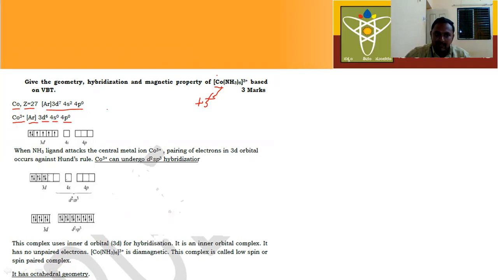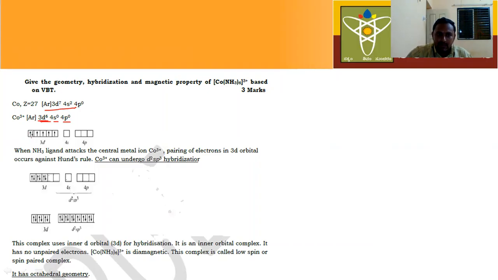Why? Because +3 indicates that 3 electrons are less in the metal. So you remove 2 electrons from the 4s orbital first, and next you remove 1 electron from 3d. Total 3 electrons are removed. When you remove 3 electrons, the electronic configuration of Co3+ ion becomes 3d6, 4s0, 4p0. Now tell me, in the 3d orbital, how many electrons are there? 6.